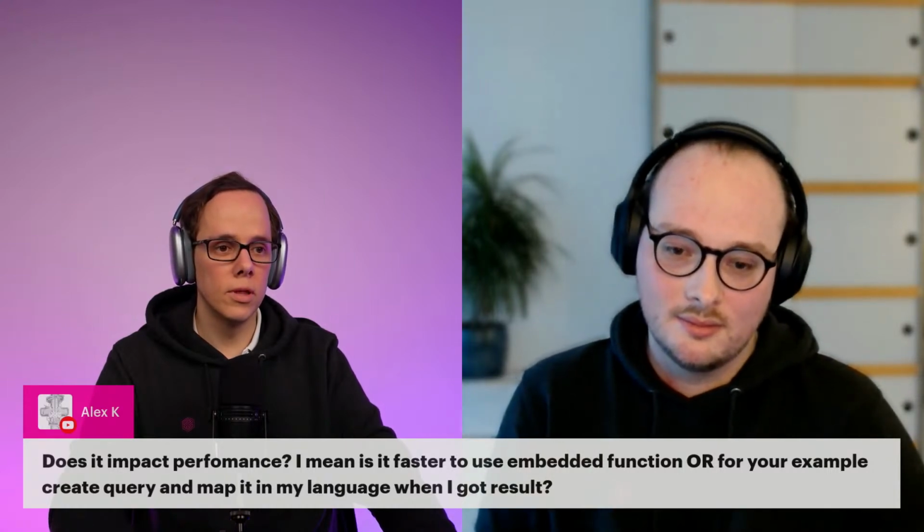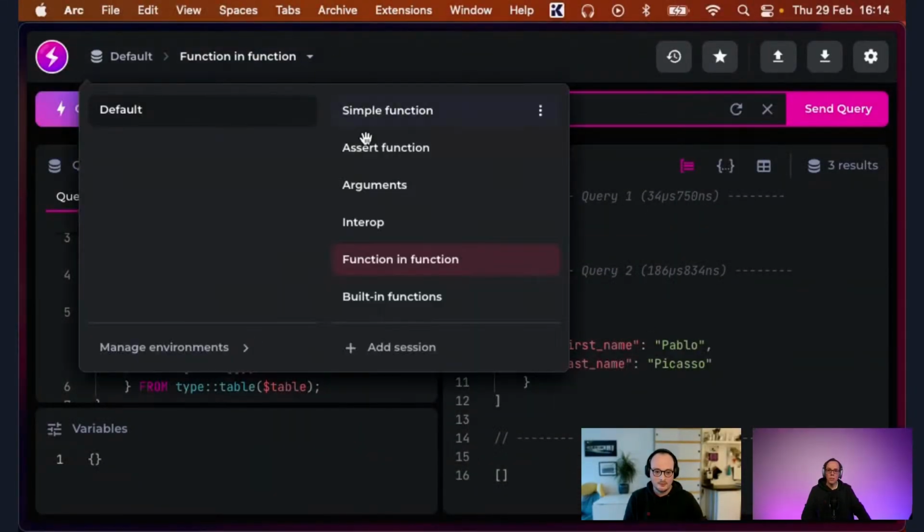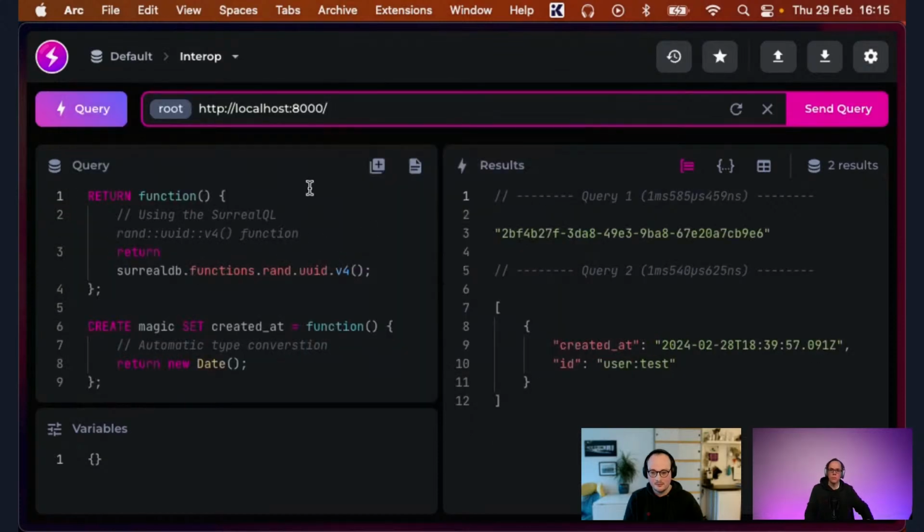Yeah, it's true. I think one of the key things that we're aiming for with SerialDB is flexibility, and that takes many forms. Here we, for example, have examples of interop. We have various stages of interop, where on the one hand you can have this conversion.